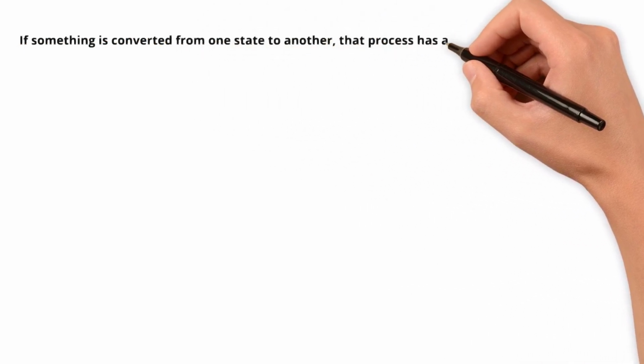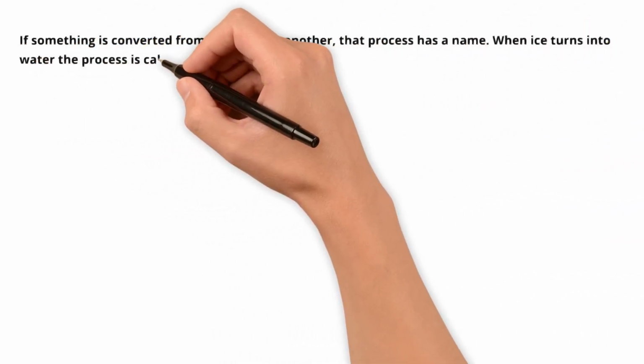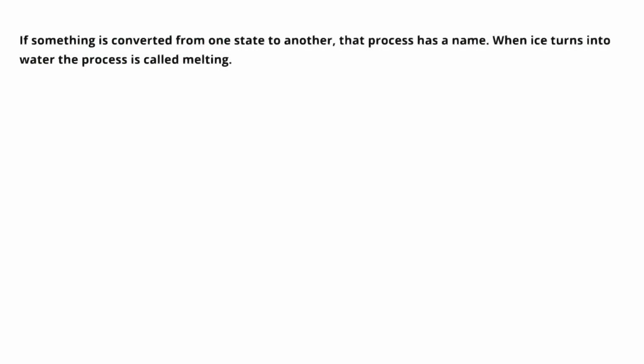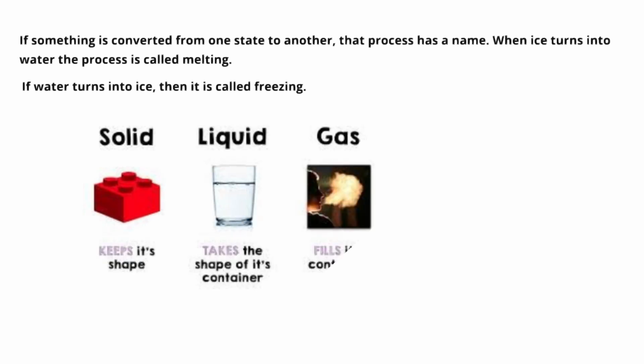If something is converted from one state to another, that process has a name. When ice turns into water, the process is called melting. If water turns into ice, then it is called freezing.